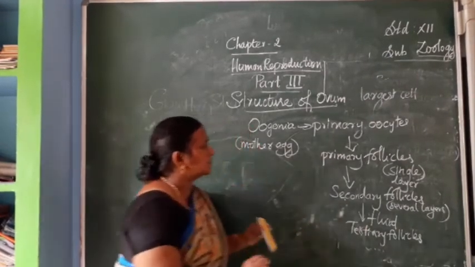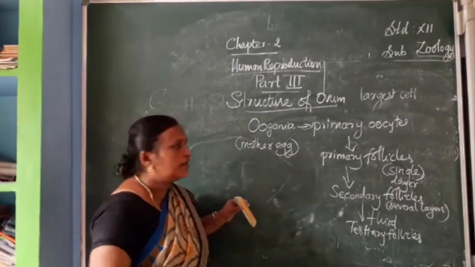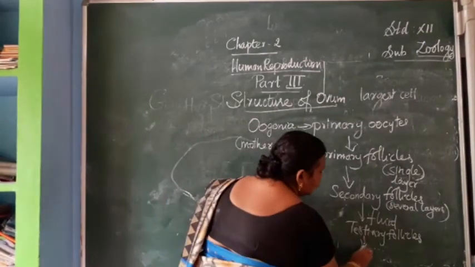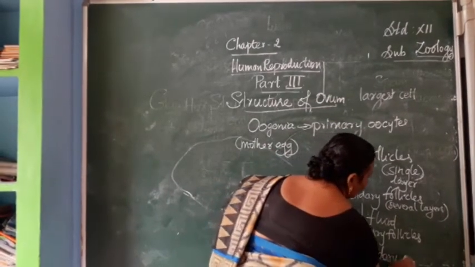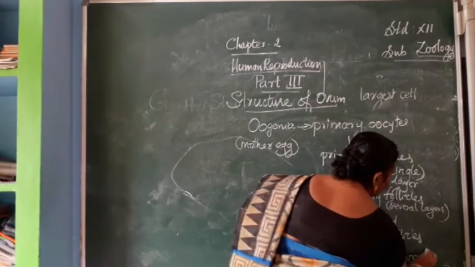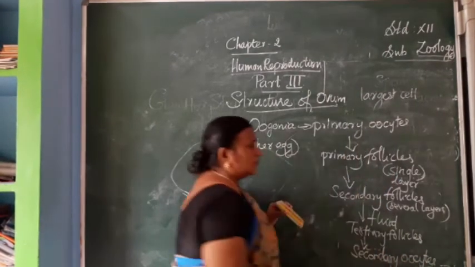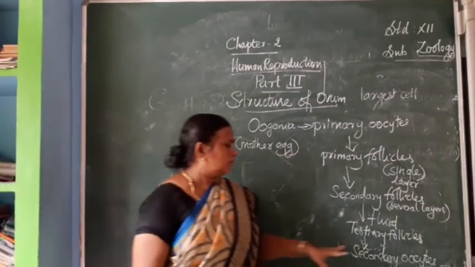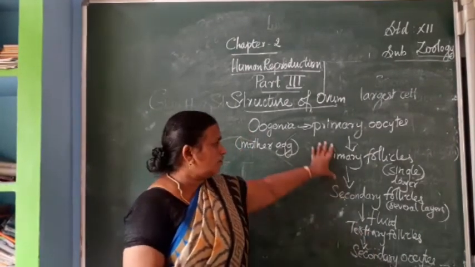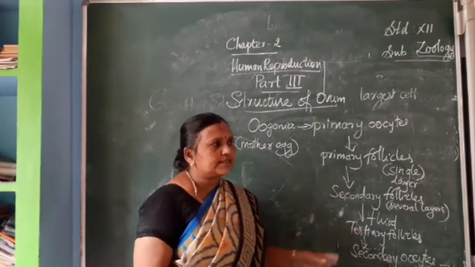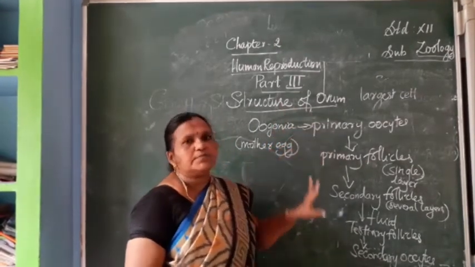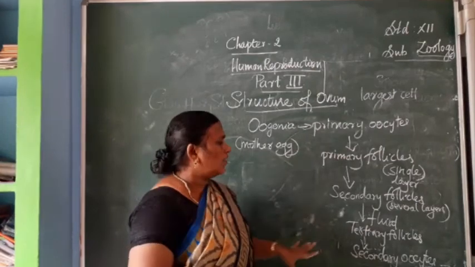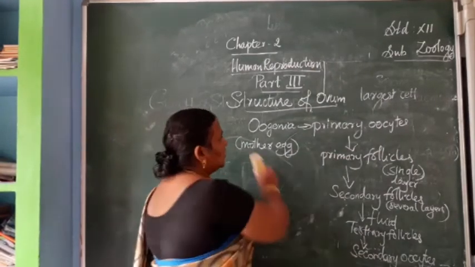Now these tertiary follicles give rise to secondary oocytes. Okay. Up to this secondary oocyte, the development of the ovum is over. Now we can pass on to the evaluation part.